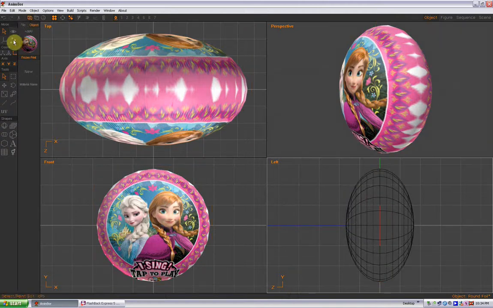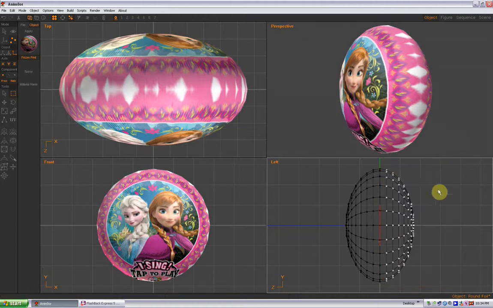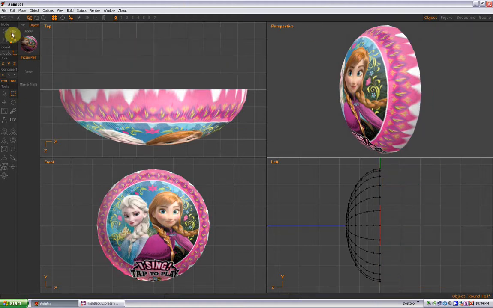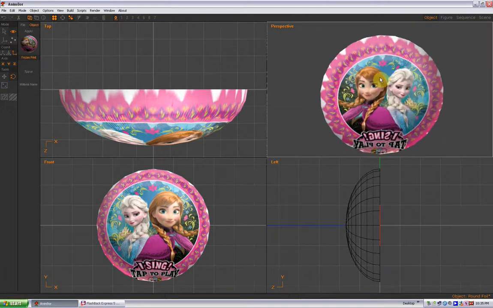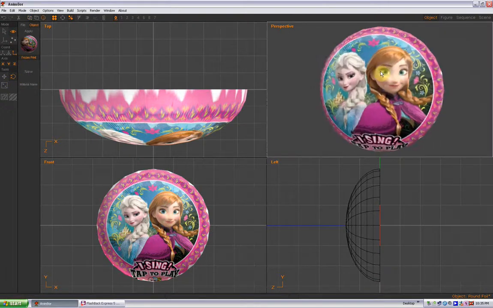And then we're going to go here to the tools, and we're going to set the object point edit mode. And you'll see all the points show up. Isolate just the vertex select. You don't want to have the faces or the edges select, so left click on just the points. With the drag select tool, we're going to come over here on the right side, and we're going to drag select all of the points except for the middle ones. So just to there. And then with those selected, hit delete on your keyboard. And now you have sliced off the back of the balloon. And because it's double-sided, you'll see the texture on the inside.